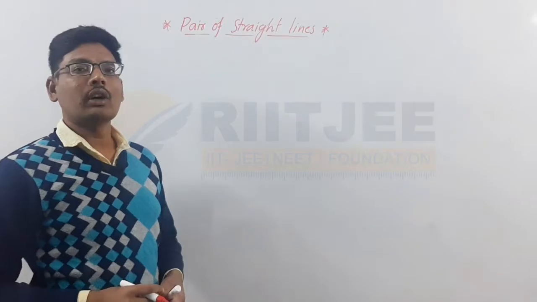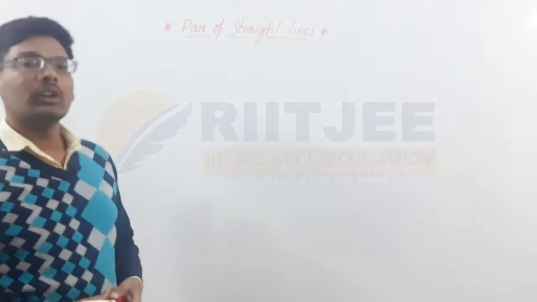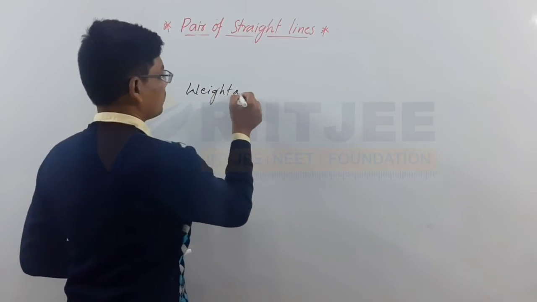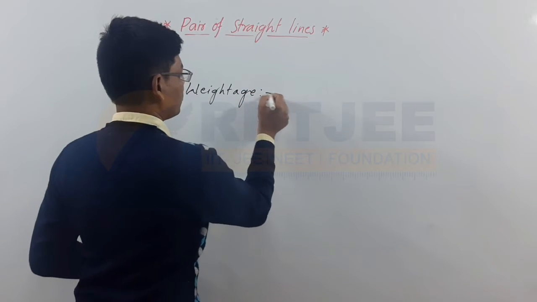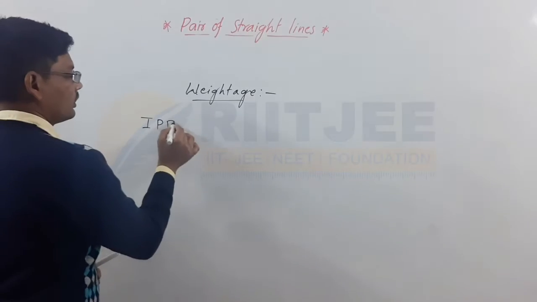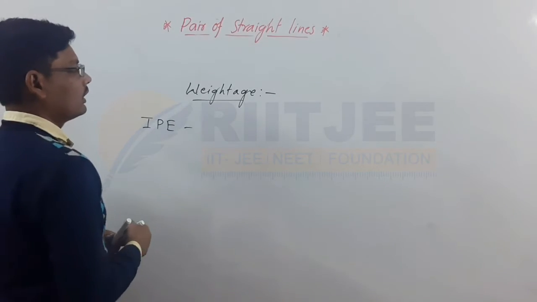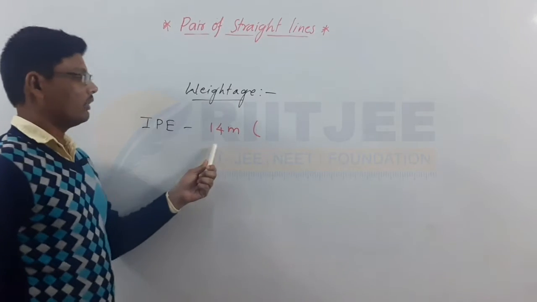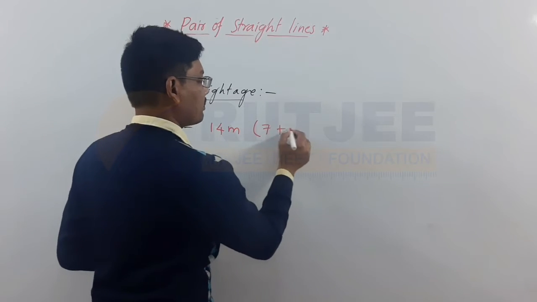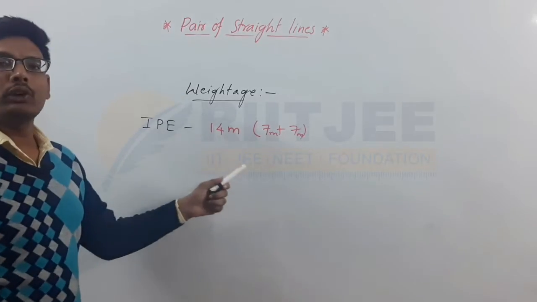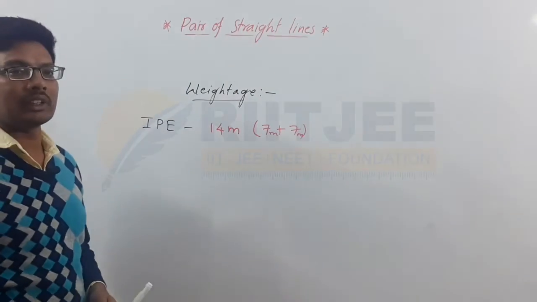Already we have discussed the straight line chapter here, and if you discuss the weightage of this pair of straight line chapter, what will be the weightage here? For IPE they will ask for 14 marks, between this 14 marks, 7 plus 7, two 7-mark questions they will ask. The total weightage of this pair of straight line chapter is 14 marks.